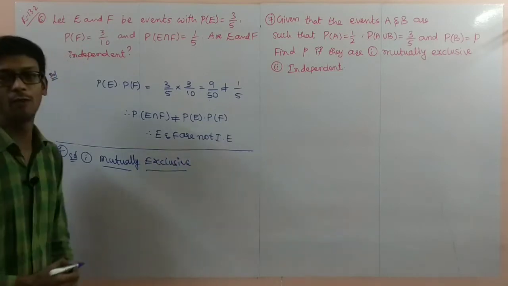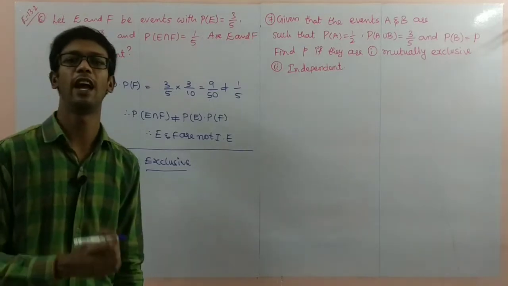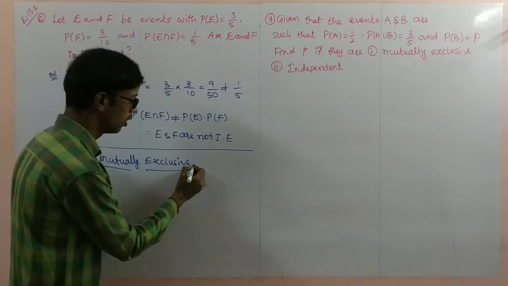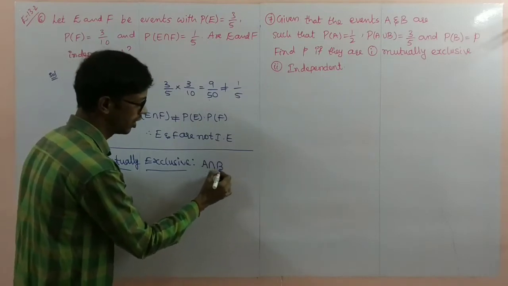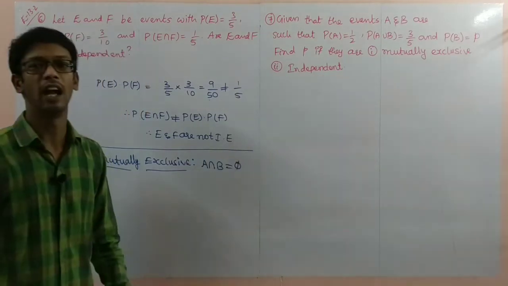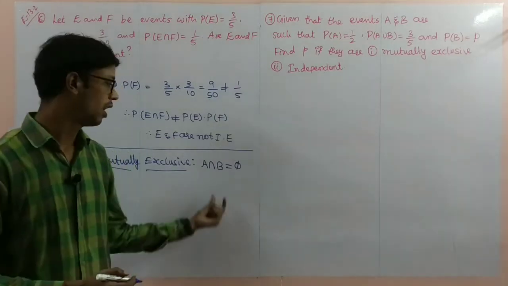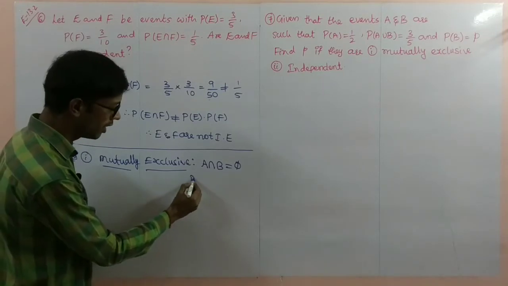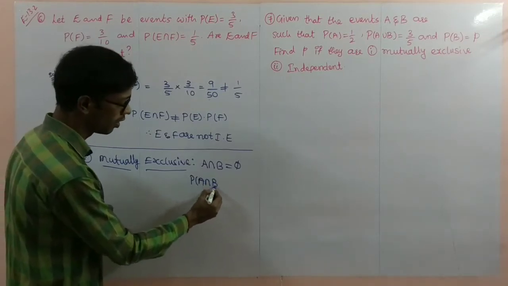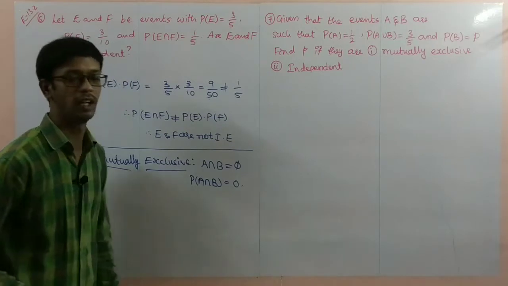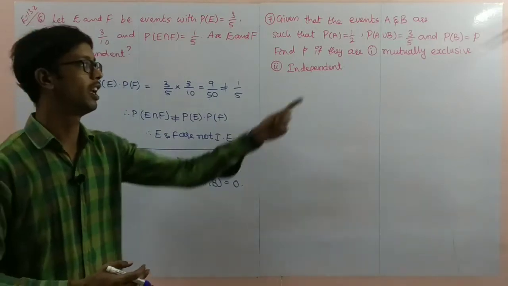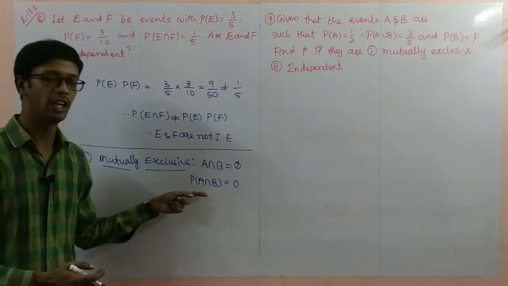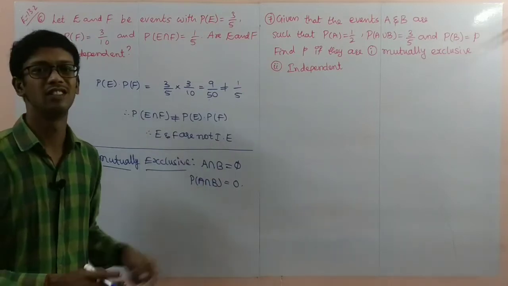What is the meaning of mutually exclusive? Mutually exclusive means the intersection part between the two events should be empty. Then the two events are called mutually exclusive. Then the probability of A intersection B, how much do you get? Probability of A intersection B is 0.